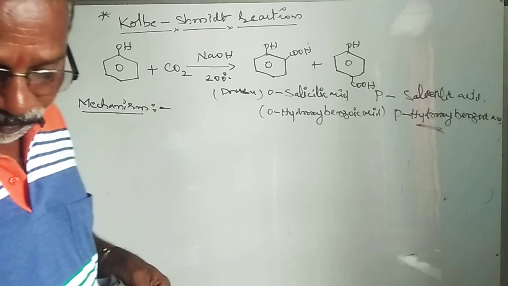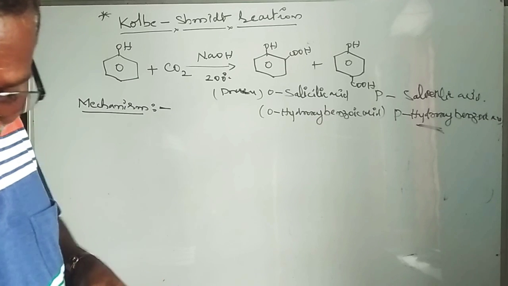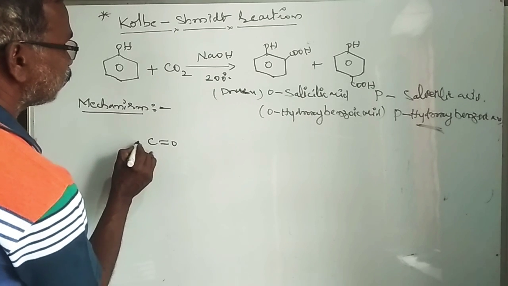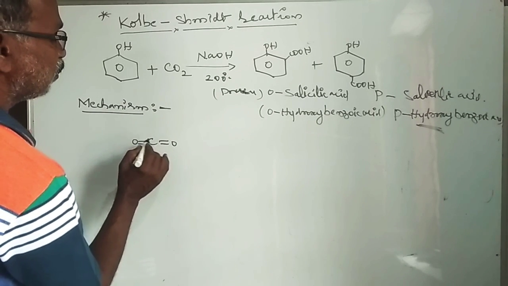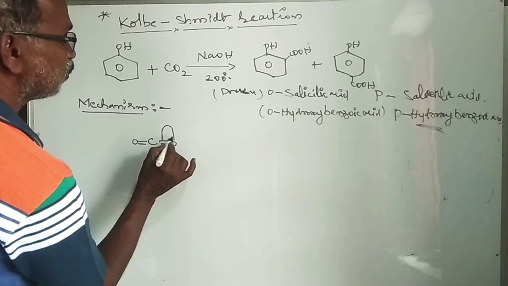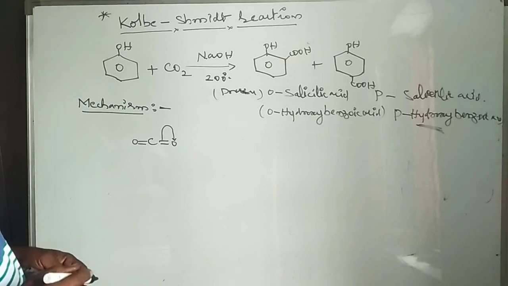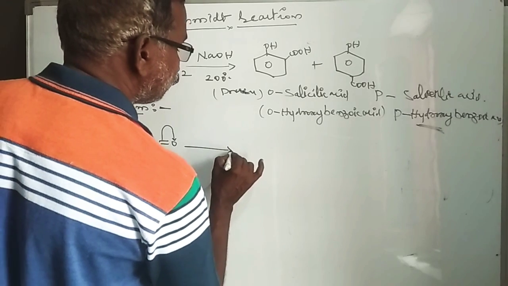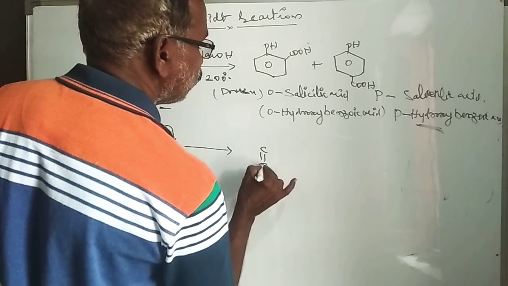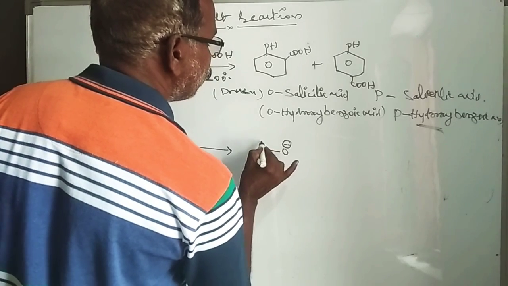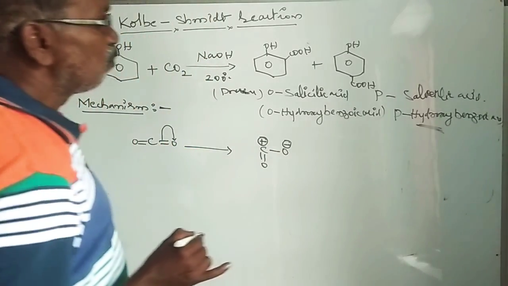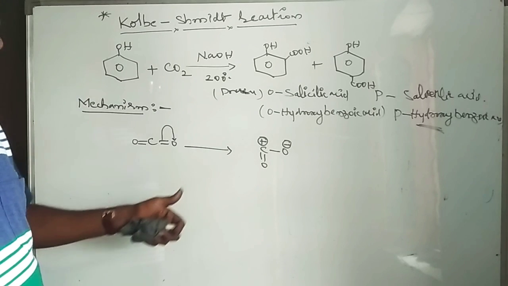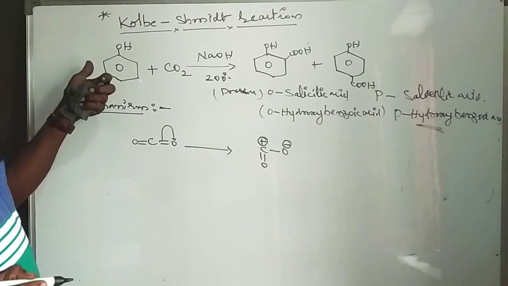First of all, the carbon dioxide is O double bond C double bond O. The bonded electrons between carbon and oxygen go to oxygen, because oxygen is more electronegative than carbon. So a negative charge on oxygen and a positive charge on carbon are formed. This positive carbon acts as an electrophile, which is further attacked by phenol.